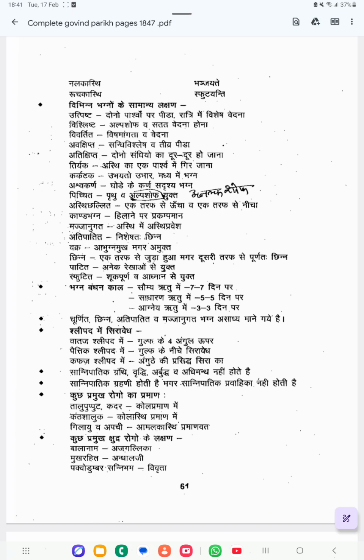Prutuva Alpa Shofayukta. So here what is happening? The bone will become very thick, and there will be Alpa Shofa, mild swelling. That is called Pichida.